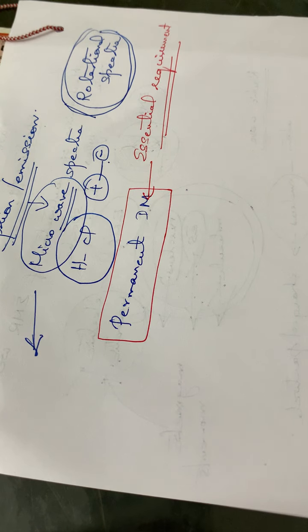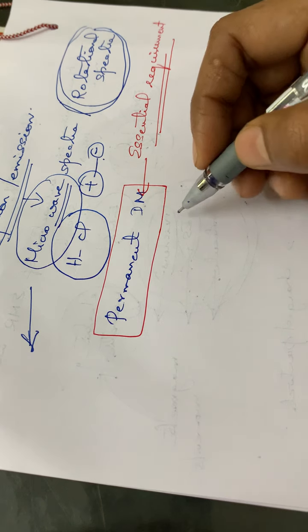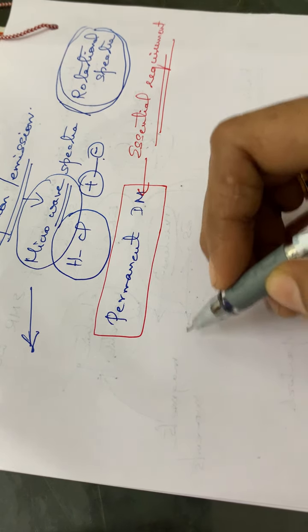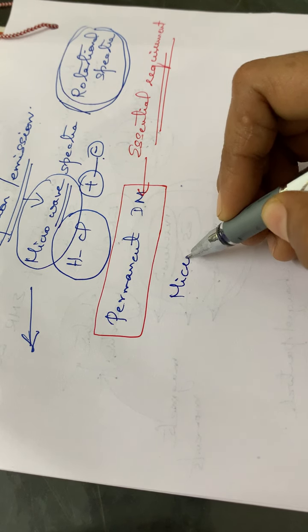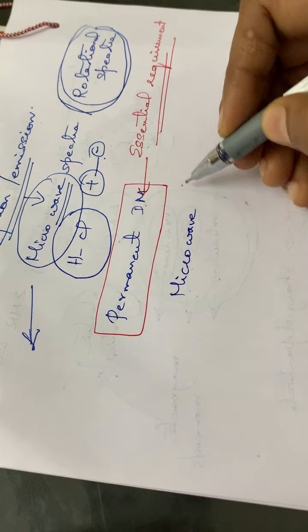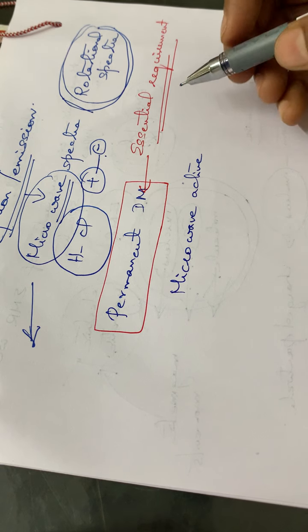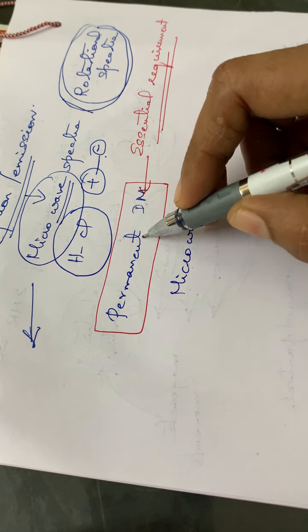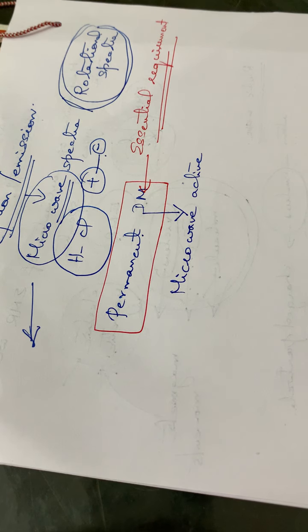For example, the HCl molecule is microwave active. Such molecules which give a microwave spectrum, we can call microwave active. That means those having a permanent dipole moment will be microwave active.